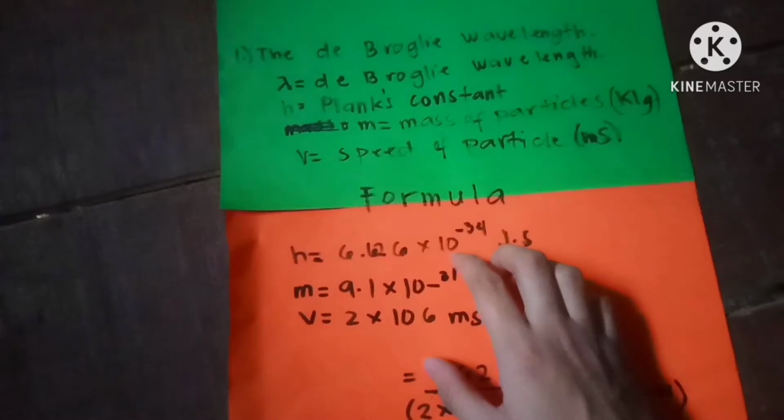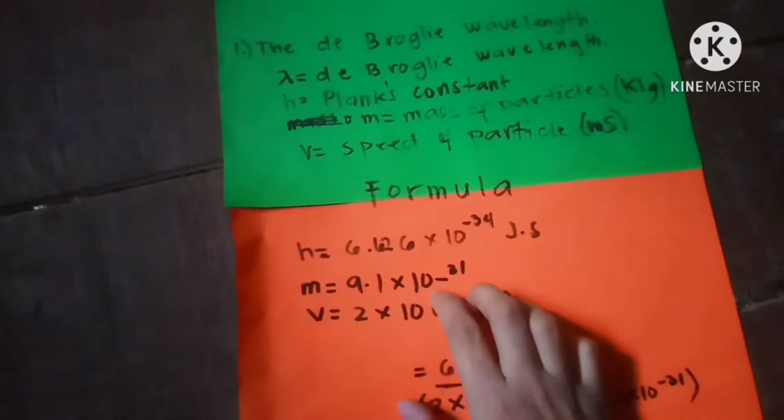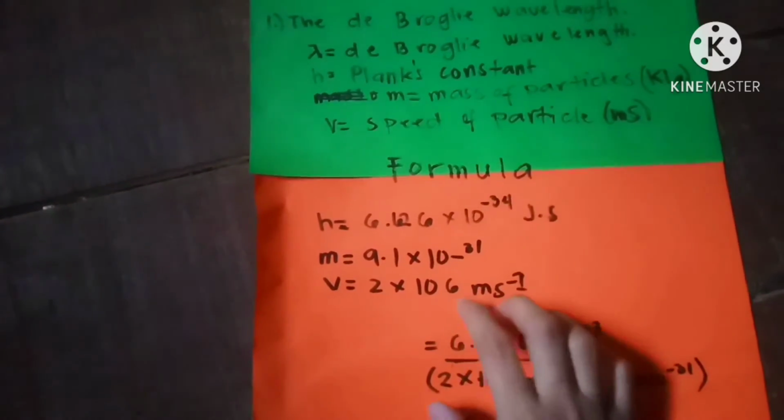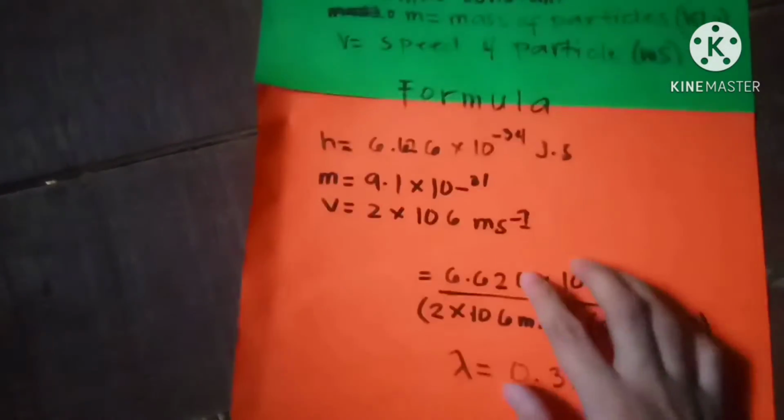So this is the Planck's constant, which is 6.626 times 10 to the negative 34, the mass is 9.1 times 10 to the negative 31, and the speed is 2 times 10 to the 6 m/s. A calculation here, guys.